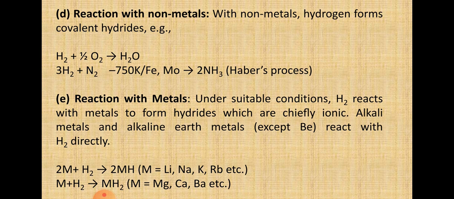In the manufacture of metal hydrides, we use dihydrogen. In the metallurgical processes, it is used to reduce heavy metal oxides to metals. If you can remember your metallurgy, wherever it was asked for reduction, we have just used hydrogen there. Atomic hydrogen and oxyhydrogen torches find use for cutting and welding purposes. It is used in fuel cells for generating electrical energy and as a rocket fuel in space research.